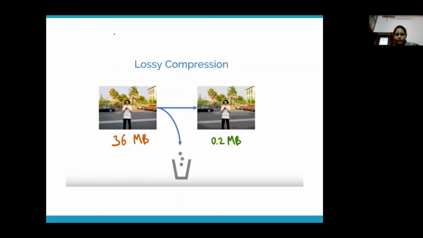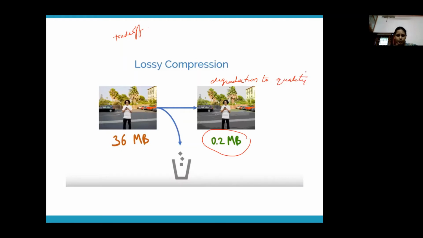Now what you have to understand is that there is a trade-off between the amount of compression that you are applying and the size of your file. If you are able to reduce your file to this size, that means you are discarding a lot of information which is there in the original file. That means there is a degradation of quality. So if you compress it too much, you are discarding too much information from your original file, and that will result in a degradation of quality.